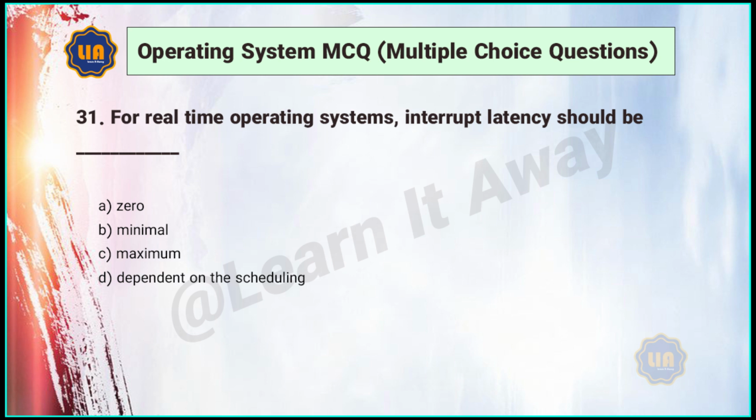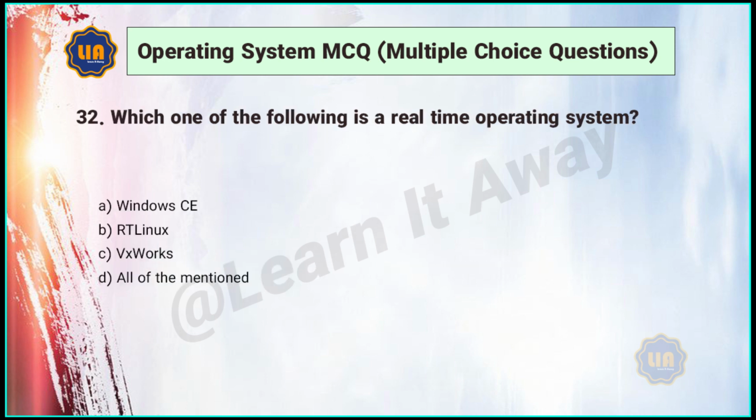31. For real-time operating systems, interrupt latency should be blank. A. 0. B. Minimal. C. Maximum. D. Dependent on the scheduling. Answer: B.